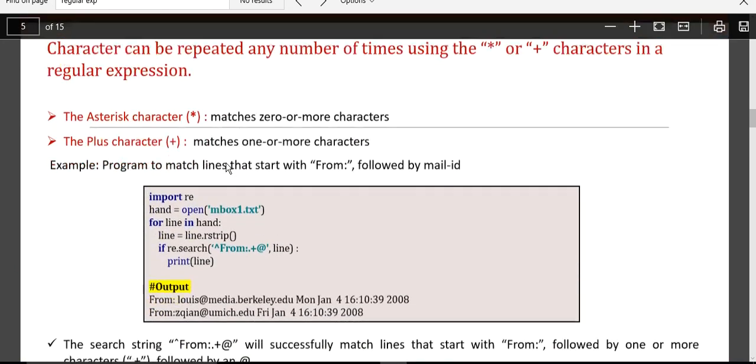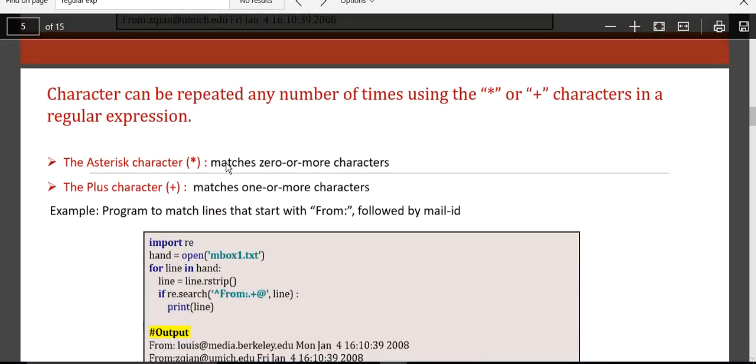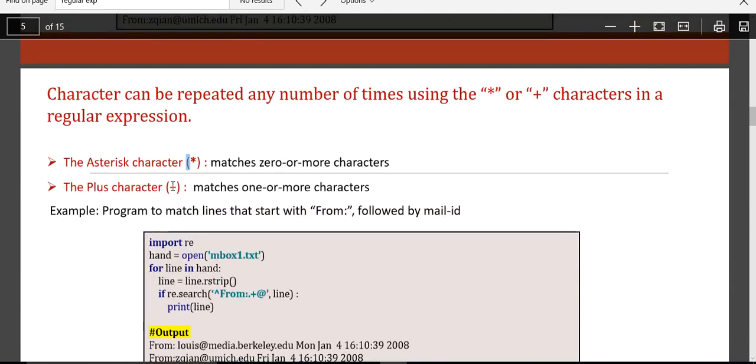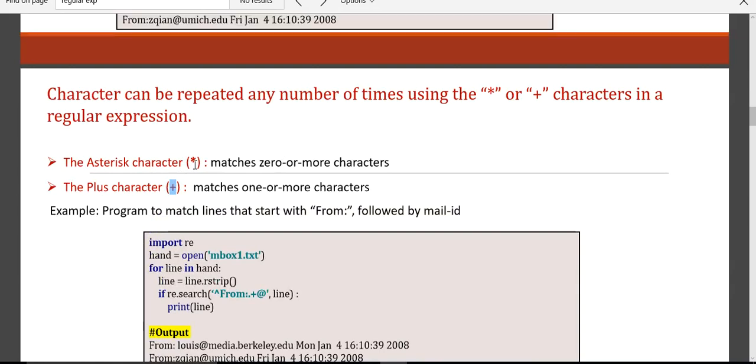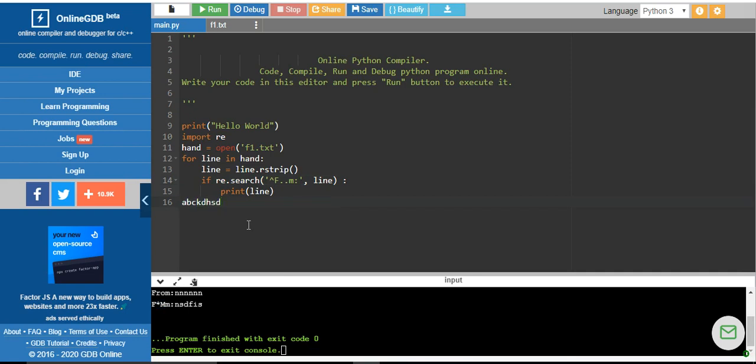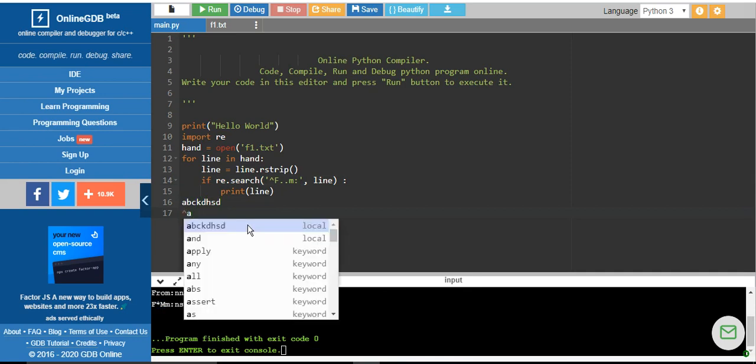And next we will move on to some other types of wildcard characters that can be used for this program. So we are using star and plus. When I say star, the asterisk represents 0 or more characters. So when you have A, B, C, D something, it should match anything that starts with A and is followed by star.